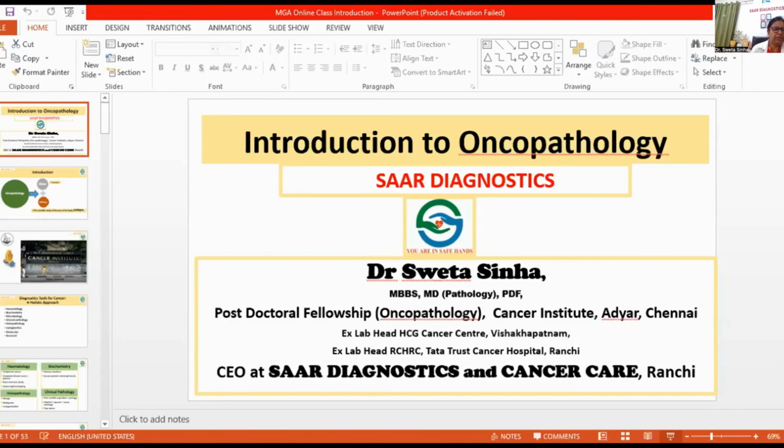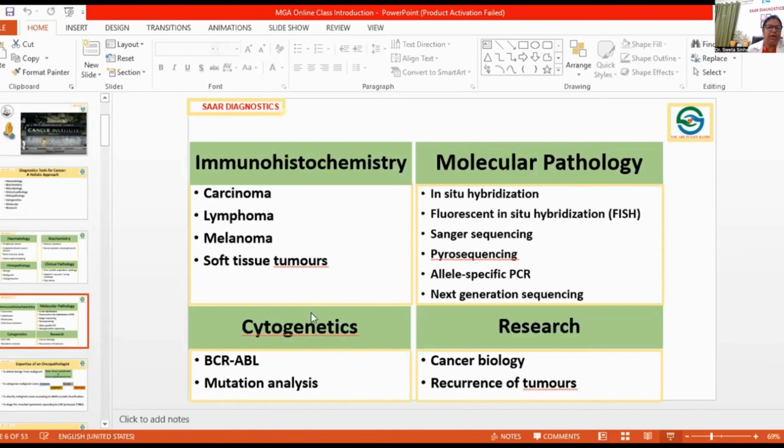In histopathology, it is benign, malignant, and then further categorization of malignant diseases. In clinical pathology, fine needle aspiration cytology, imprint, squash, or scrape cytology, and pap smear. So apart from hematology and biochemistry, we have special studies like immunohistochemistry.